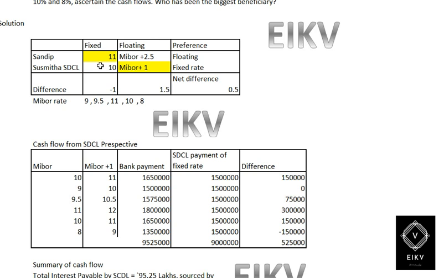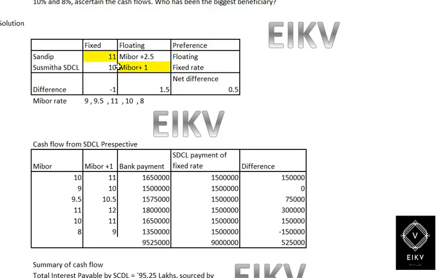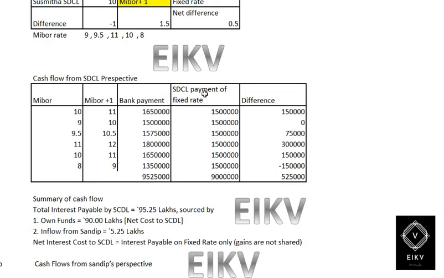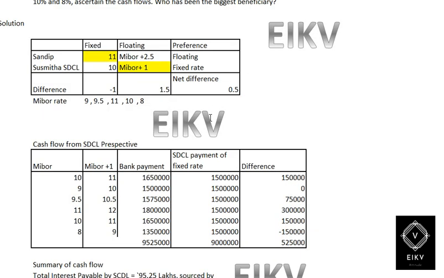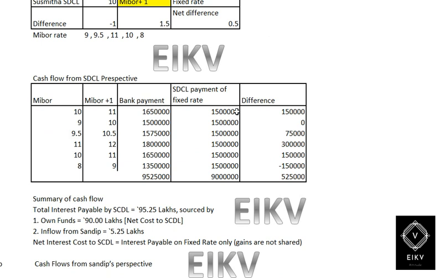So the thing is that SCGL will calculate the opportunity cost of 10%, and any amount more than 10% shall be borne by Sandeep Limited. Right, so I will write here SCGL's payment on fixed interest, which will be 10% of 3 crore into 6 by 12 will give you 15 lakh for the entire thing.